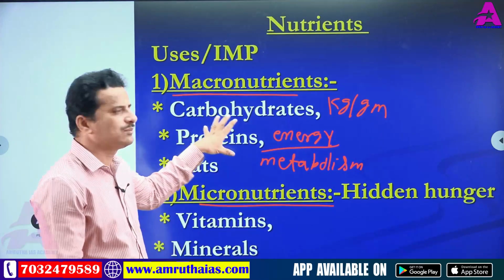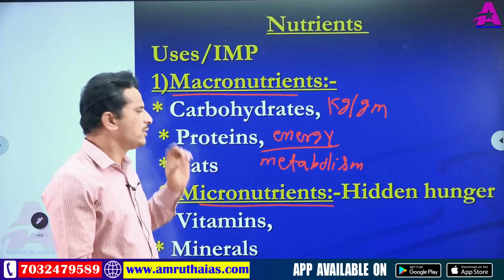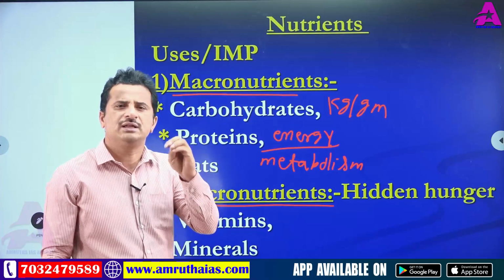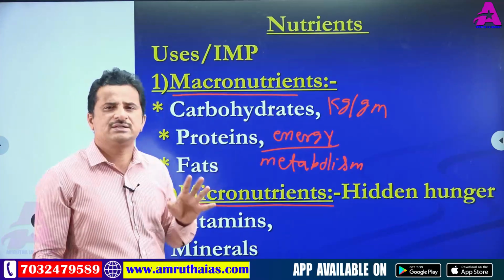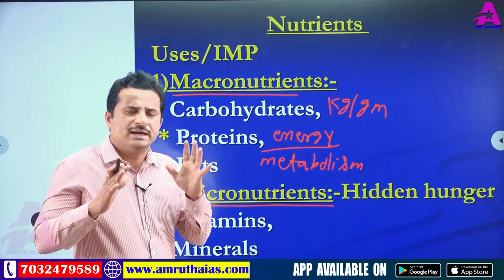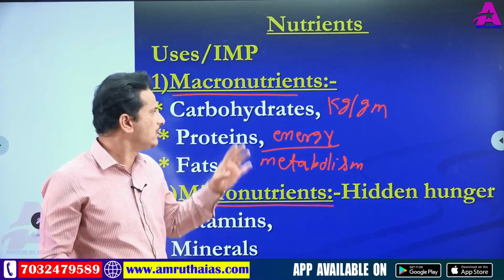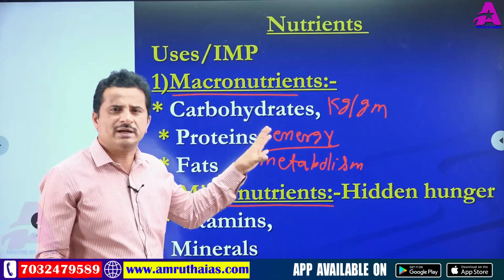For example, carbohydrates, on average we take 1 kg per day. Proteins, 50 to 100 grams per day. Fats, 50 to 100 grams per day. Food materials which are required in large quantity per day are called macronutrient materials.